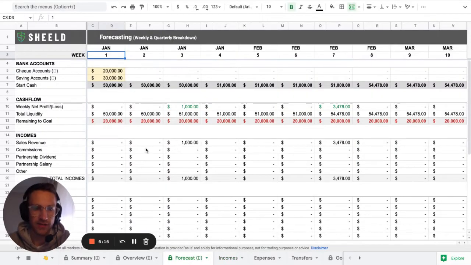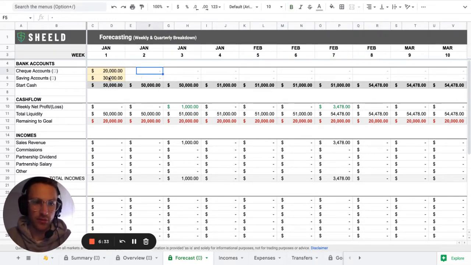And in forecast, the way it works is per week. So you're able to see January 1 to week 1, week 2, week 3, week 4. Then February week 1, 2, 3, 4. But that's week 5 of the year, week 6, week 7, week 8, etc.